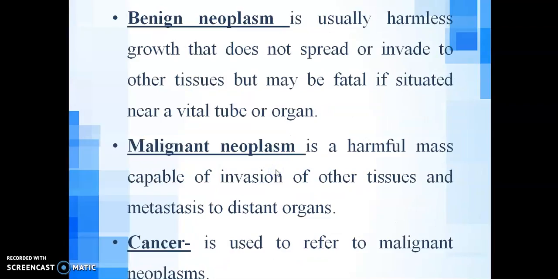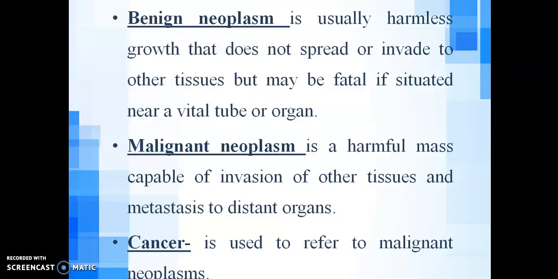So benign neoplasm is usually harmless growth, because it will not spread to the nearby tissues or organs. But if the size is increasing, it can compress any vital organs or any vital structure of the body.